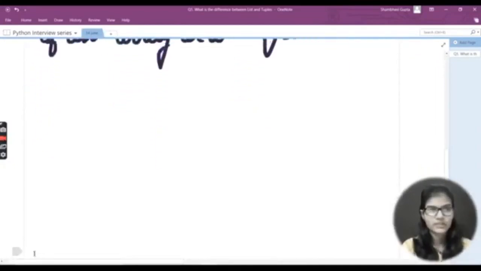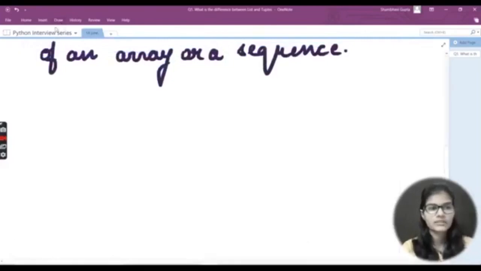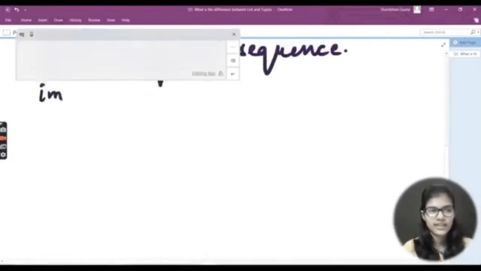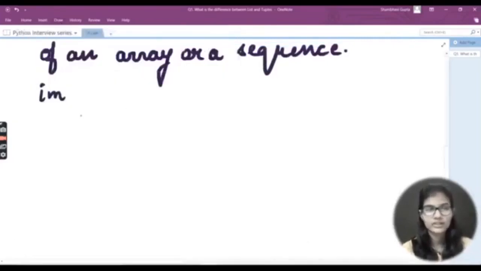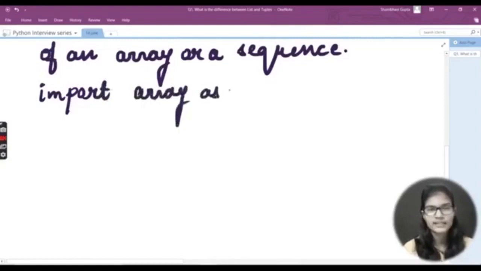Fine. So if you are asked to write out the program, the very first thing is that you're going to use the array, right? For that, you need to write import array as ARR. Let's say this is the array which we have imported here, and ARR is a short form which we have given to this particular array.